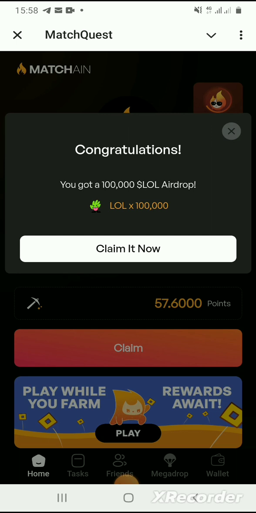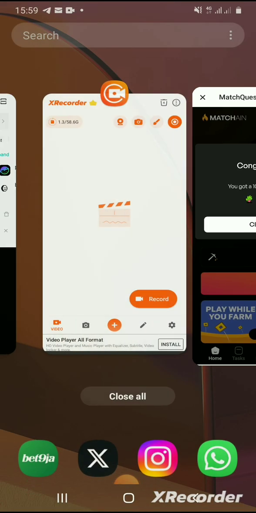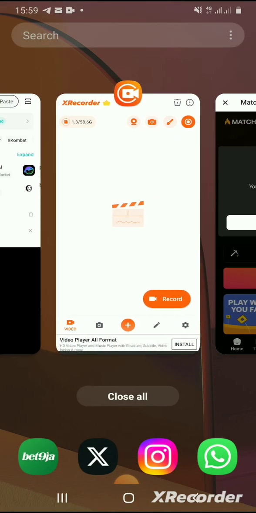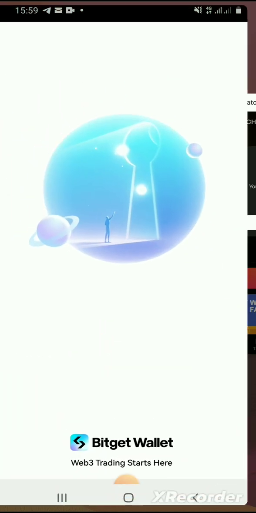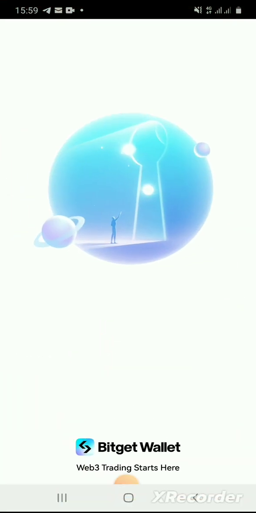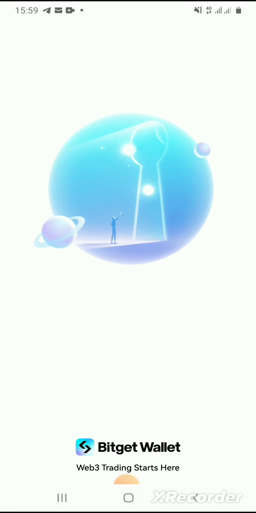It is expected by now you have your BNB in your Bitget wallet. So let me go to Bitget. Let's wait for it to open.